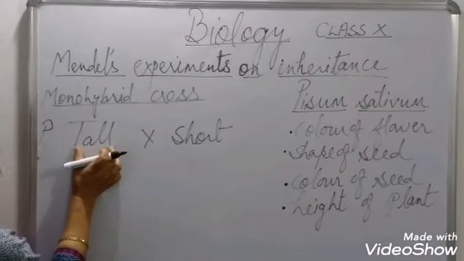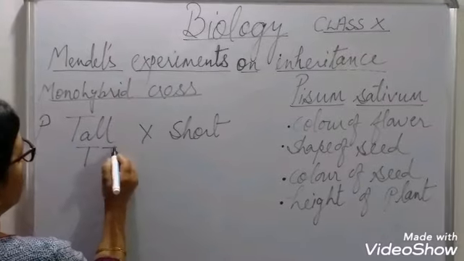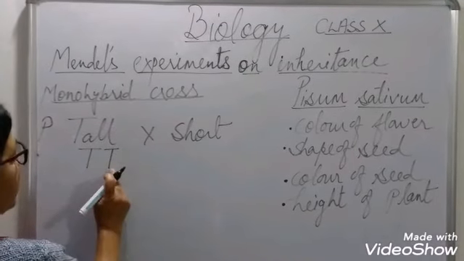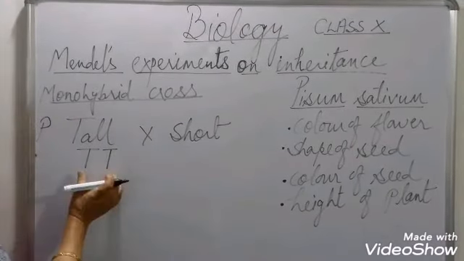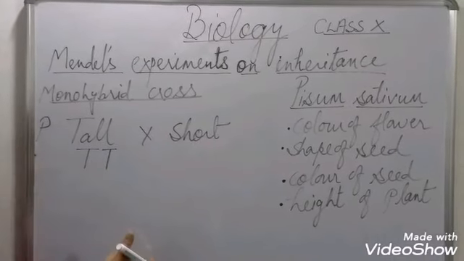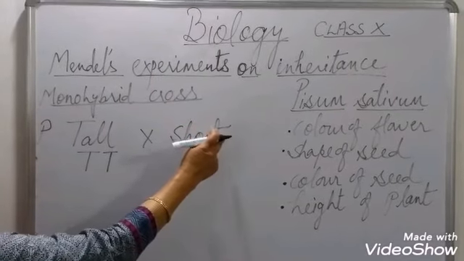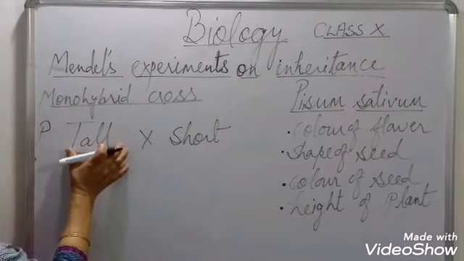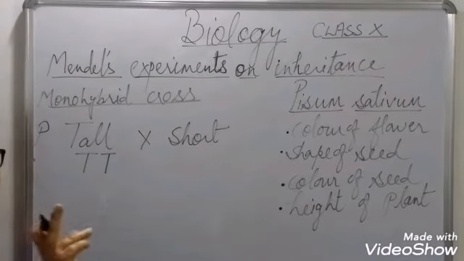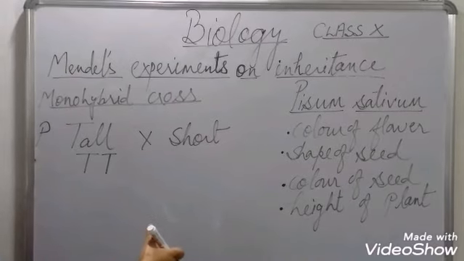Each trait is controlled by 2 factors. So for tall, he used capital T and capital T. Remember, the trait which is dominant. Now see what is dominant. You will see the result in the first generation that out of these tall and short traits, only 1 trait will be visible in the first generation, in the F1 generation.